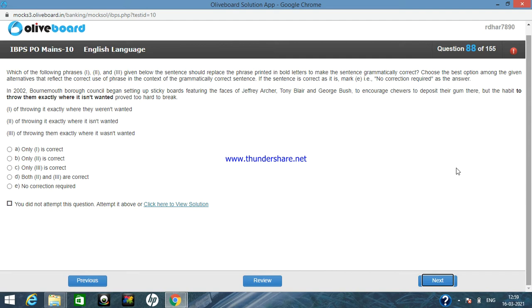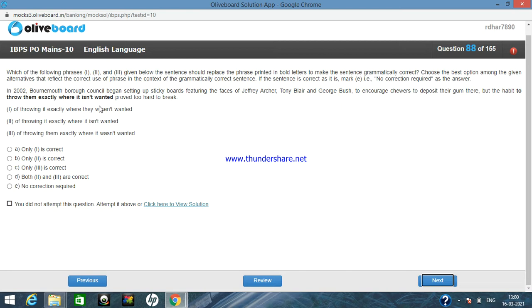The question number 88. In 2002, Bournemouth Borough Council began setting up sticky boards featuring the faces of Jeffrey Archer, Tony Blair and George Bush to encourage chewers to deposit their gum there. Okay, but the habit to throw them exactly where it is not wanted proved too hard to break.